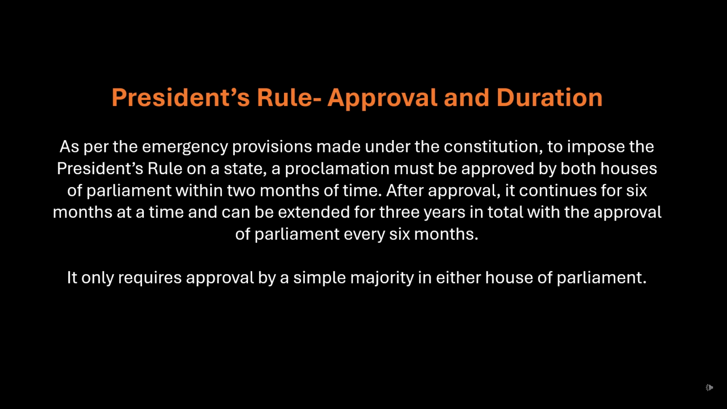President's Rule approval and duration. As per the emergency provisions made under the Constitution, to impose the President's Rule on a state, a proclamation must be approved by both Houses of Parliament within 2 months of time. After approval, it continues for 6 months at a time and can be extended for 3 years in total with the approval of Parliament every 6 months. It only requires approval by a simple majority in either House of Parliament.